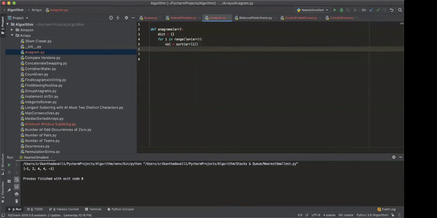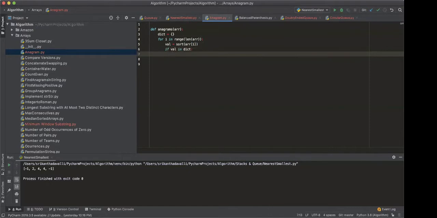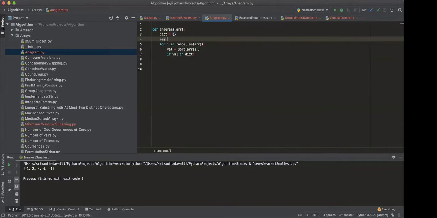Now we'll check if this value is in the dictionary or not. If it's in the dictionary, we're going to append the array data into that list value. We need to append that.